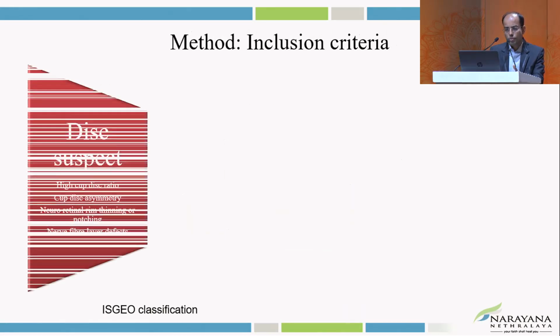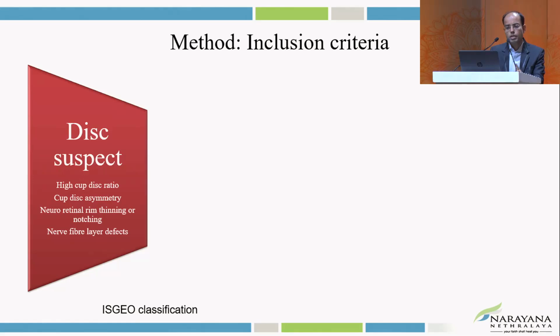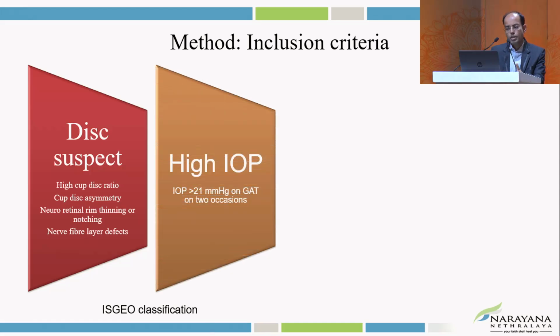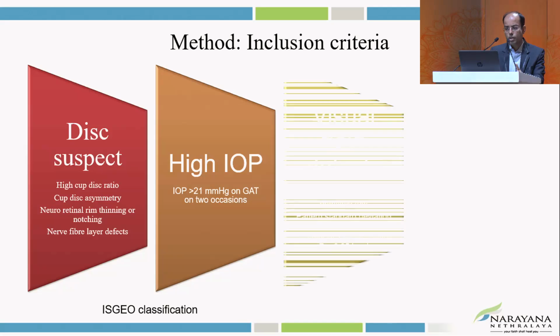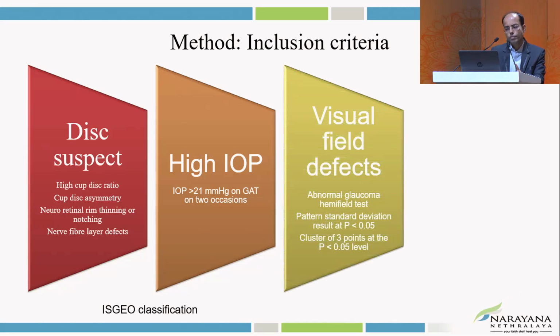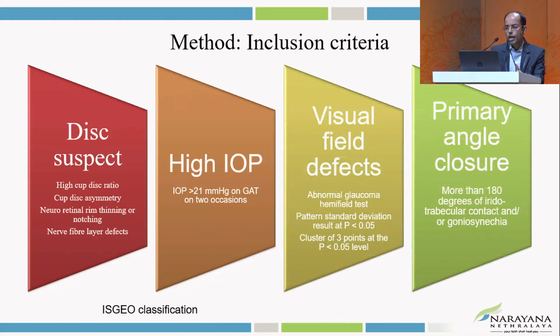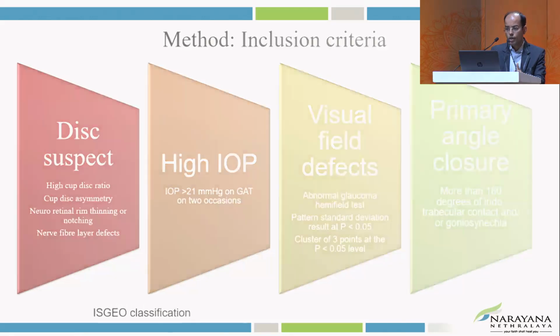The patients having disc suspects like a high cup disc ratio or cup disc asymmetry or neuroretinal rim changes or nerve fiber layer defects, or high IOP more than 21 mm of Hg on 2 occasions with the GAT, or visual field defects, or primary angle closure with more than 180 degrees of iridotrabecular contact in which laser PI has been done. A person presenting with one of these criteria, not fulfilling all of them, was included.